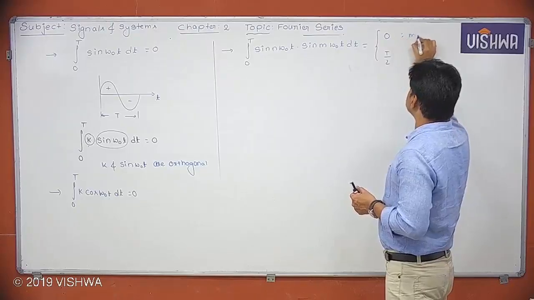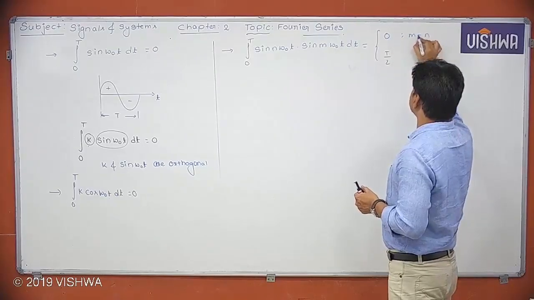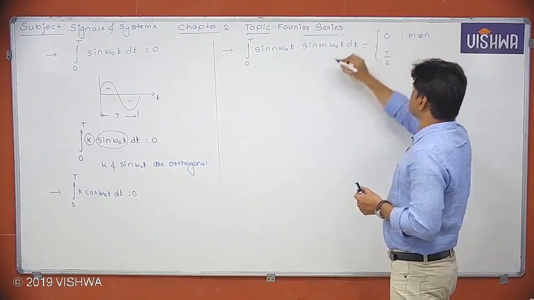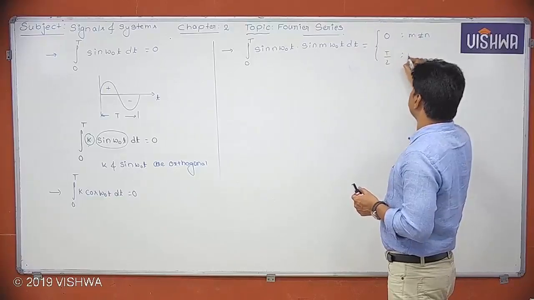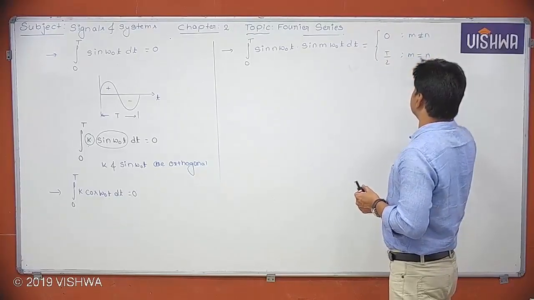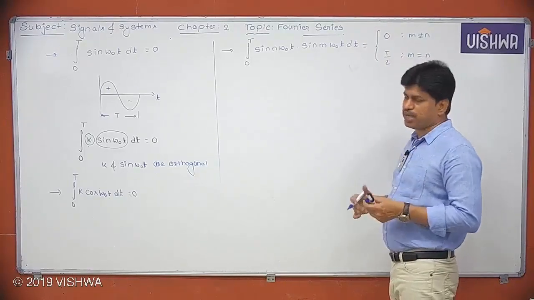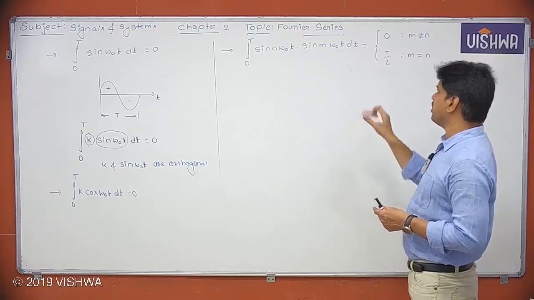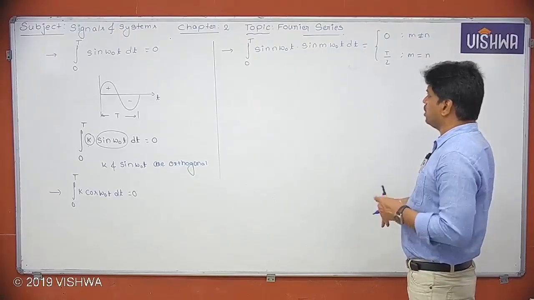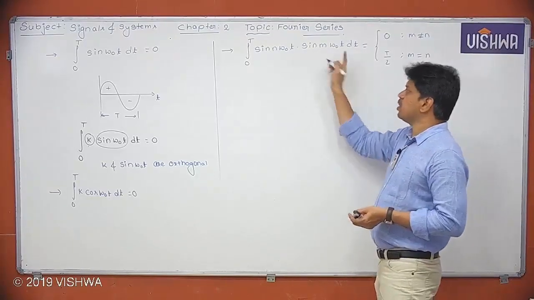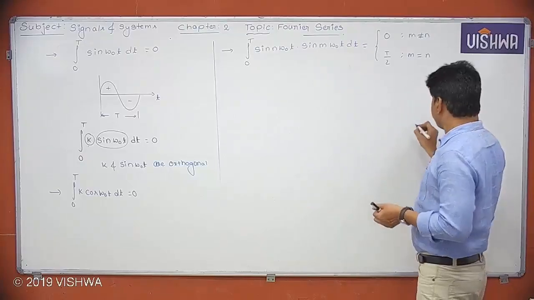When m is not equal to n, this integration will become 0. If m is equal to n, this will become T by 2. Why? Suppose both m and n are equal to 1. Then what will happen? It is sine square omega naught t. Sine square omega naught t can be written as,